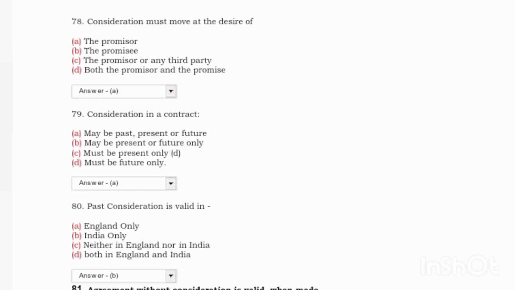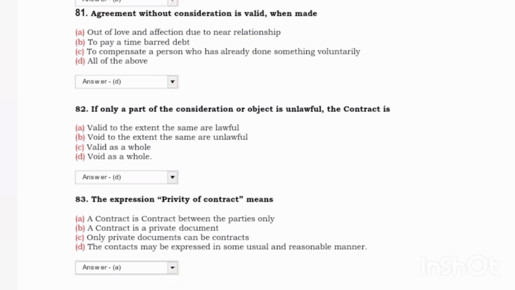Next, consideration in a contract? Answer was A, may be past, present, or future. Next, past consideration is valid in? Answer was India only. Next, an agreement without consideration is valid when made? Answer was D, all of the above. Next, if only part of the consideration or object is unlawful, the contract is? Answer was D, void as a whole. Next, the expression privity of contract means? Answer was A, contract is between the parties only.